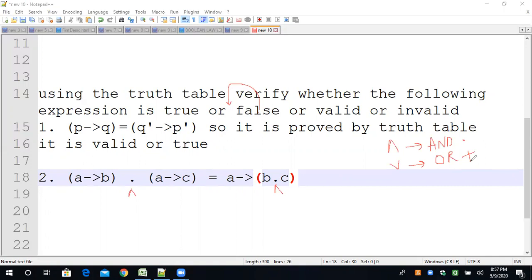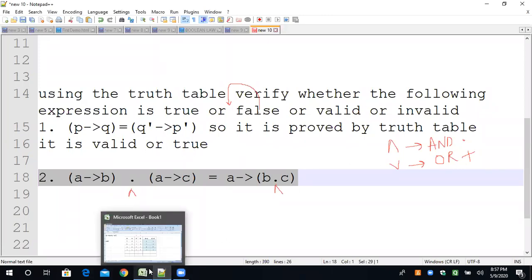So how many variables are involved in this expression? A, B, C. Three variables. Immediately we have to construct the truth table of the three variables. So just a moment, I'm just copying. It's my personal suggestion to you to watch my truth table or logic gate video. It's already uploaded on the YouTube channel.